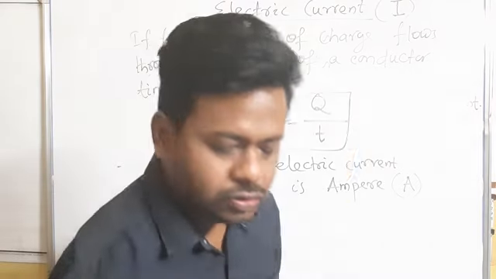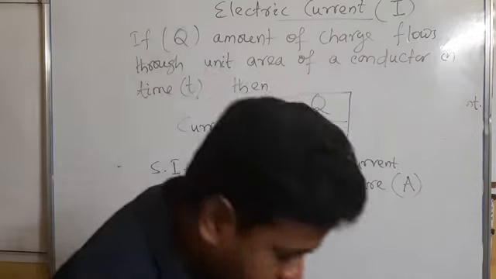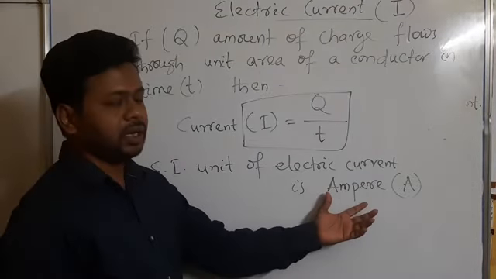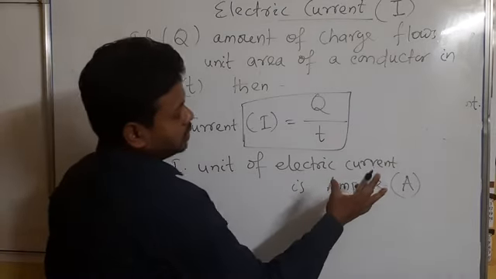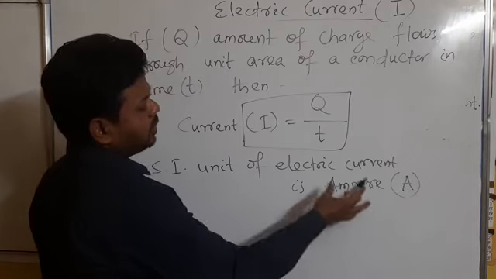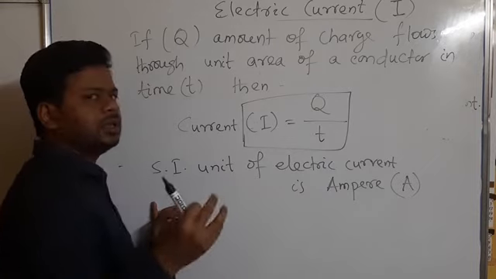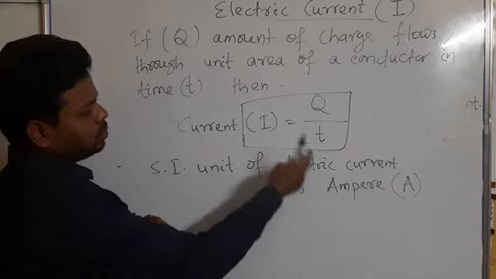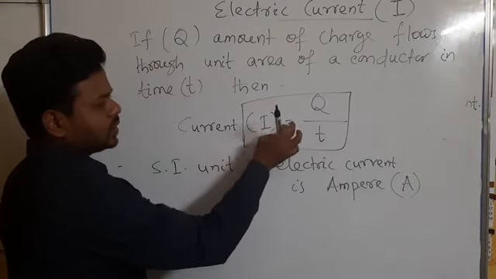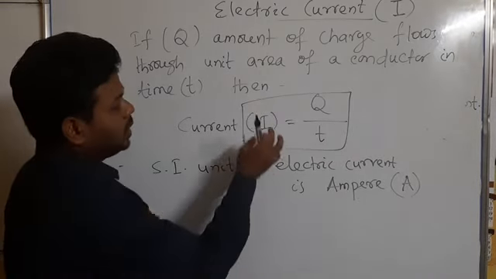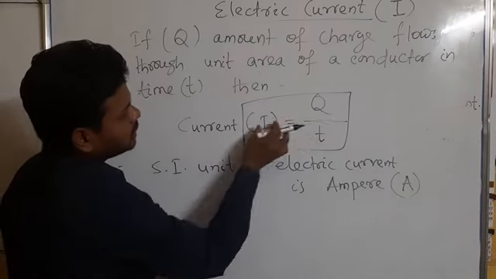As I have told, this is the SI unit of electric current, that is ampere. Sometimes a question is also asked: how can you define 1 ampere? So students, the question is, what is ampere, or define ampere? Whenever you define 1 ampere, you have to remember the formula first, and in that formula you have to put the SI units. You see that I equal to Q by T.